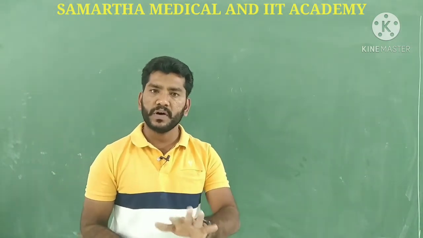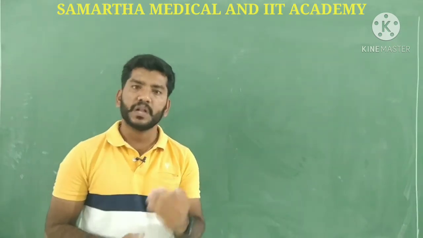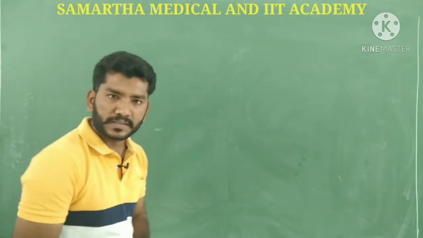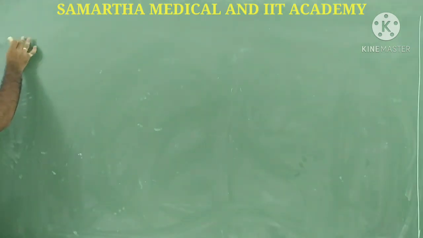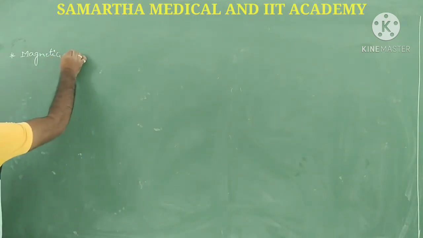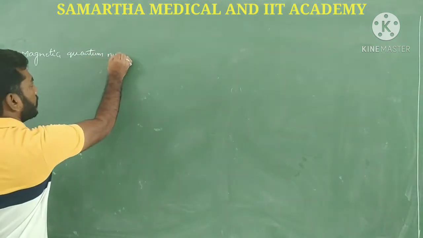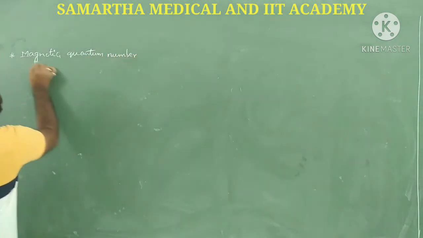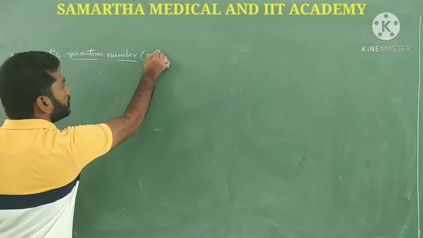Among those four, we have already discussed the first two, the principal and the azimuthal quantum number. So let's discuss this section, the magnetic quantum number. The magnetic quantum number can be represented by the symbol ml.